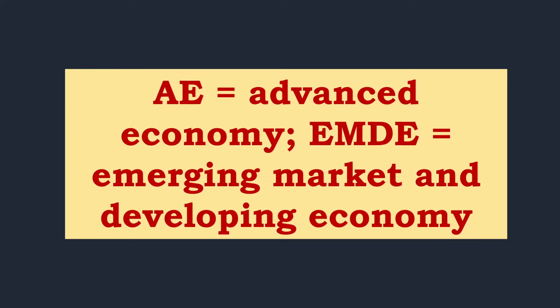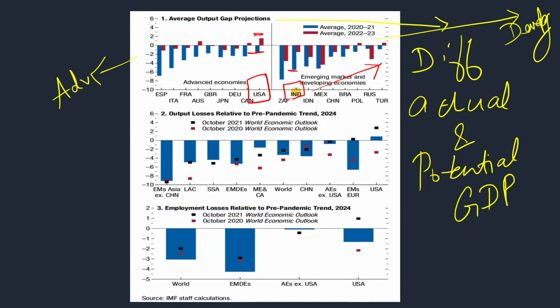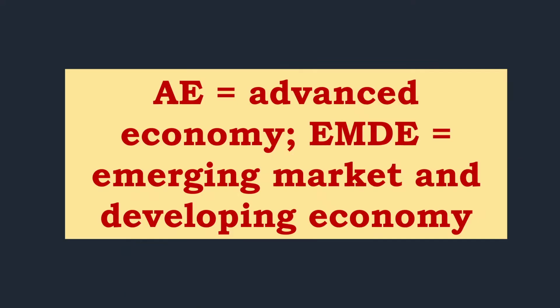And in this graph, you can see about the inflation also. In the case of inflation, the emerging economies are worse again here. For the year 2022, the inflation projected is 5.7% for advanced economies. But at the same time, it is 8.7% for the emerging markets, that is developing countries.